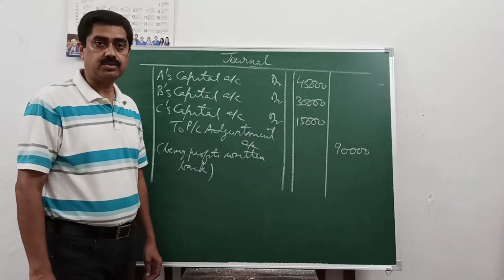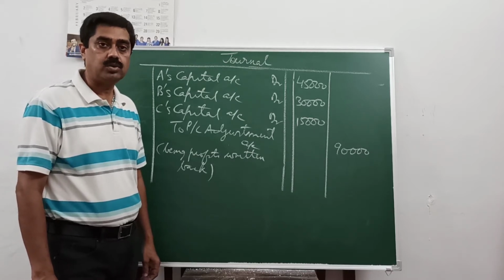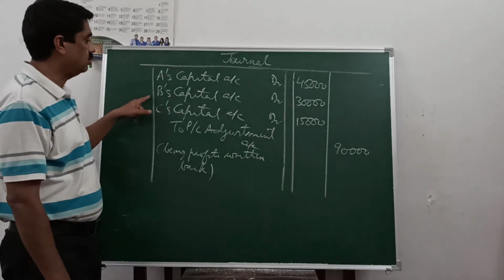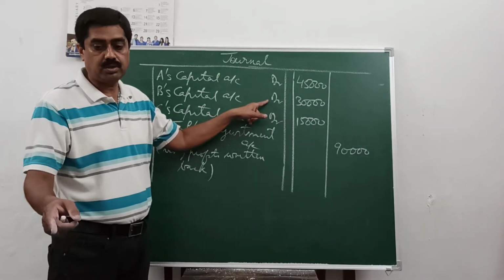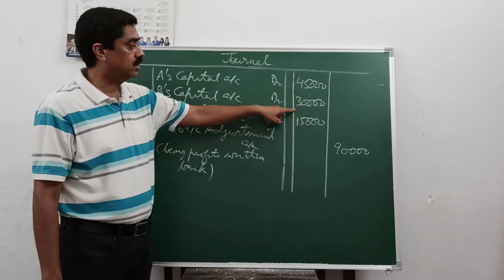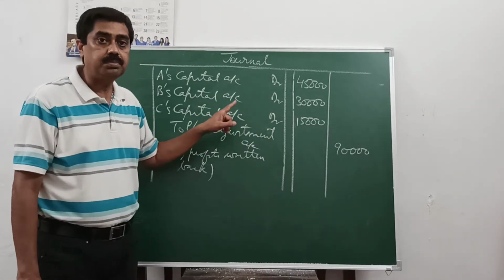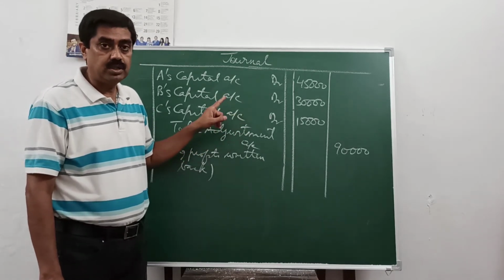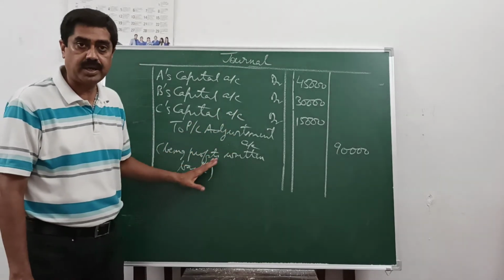Now we pass the journal entries. The first entry will be for writing back the profits which have already been credited to the partners' capital accounts. So we will debit A's capital account, B's capital account and C's capital account with their share of profit in the ratio of 3:2:1, as you have already done in the table above. You can copy from there 45,000, 30,000 and 15,000 respectively to PL adjustment account 90,000, not PL appropriation account, because they have asked you to pass adjusting entries. So the adjustment will be through PL adjustment account, being profits written back.